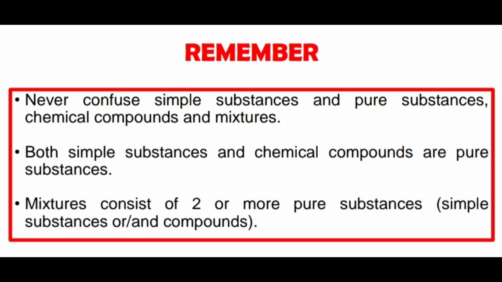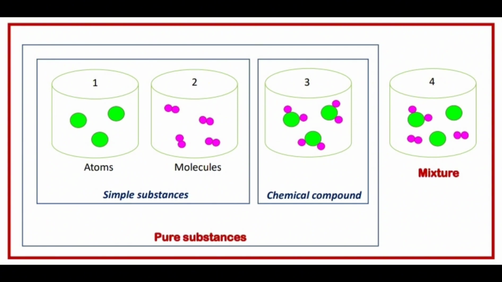Let's see a picture for making it more clear. We see 4 containers. In the first container we have atoms. In the second container we have molecules. But both of them are simple substances. So in the first container we have atoms of a simple substance. In the second container we have molecules of a simple substance, because in the second one we have molecules which consist of the same types of atoms. So they will be simple substances.